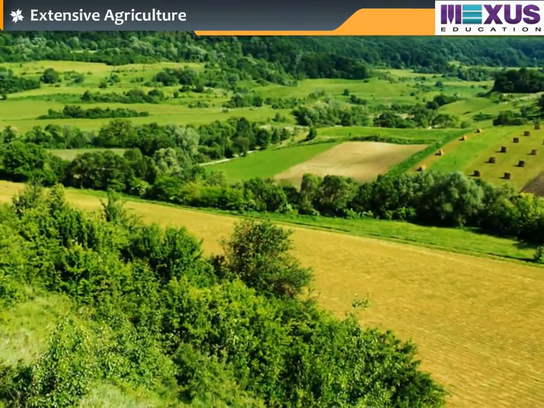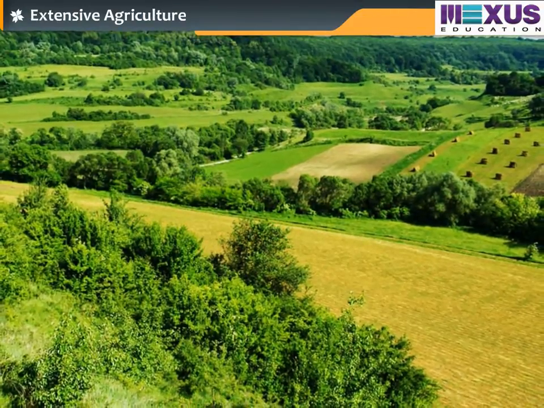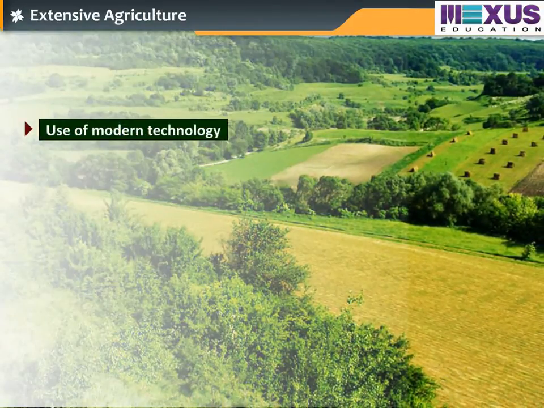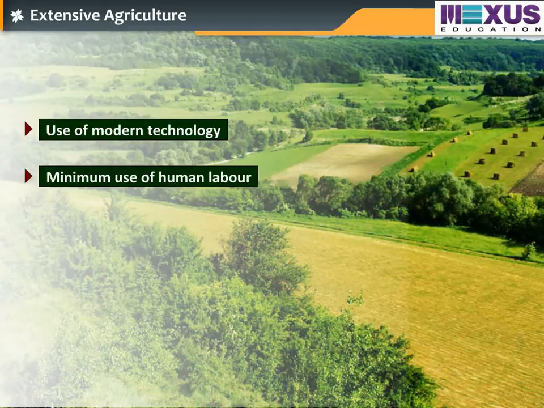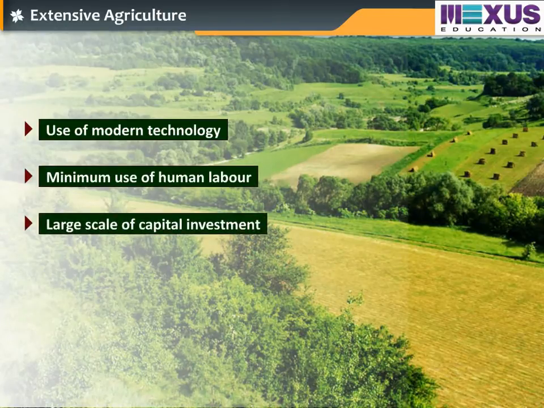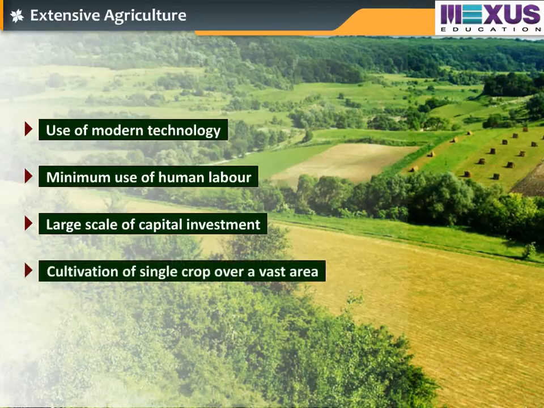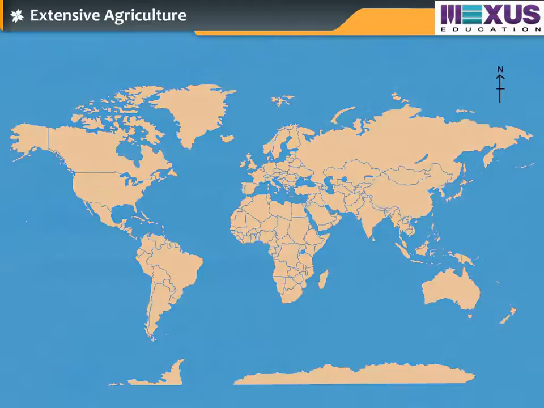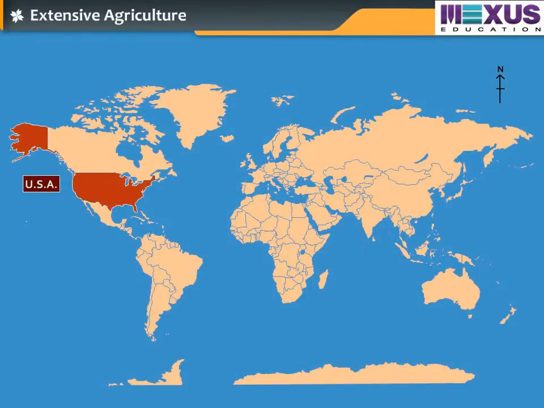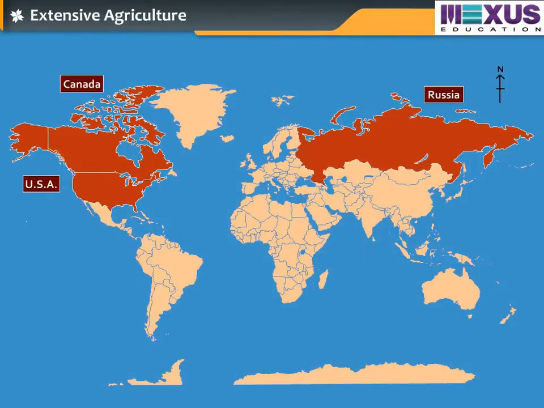The main characteristics of extensive agriculture include use of modern technology, minimum use of human labor, large scale of capital investment, and cultivation of single crop over a vast area. Countries like the United States of America, Canada, and Russia practice extensive agriculture. India does not practice extensive farming on a large scale.